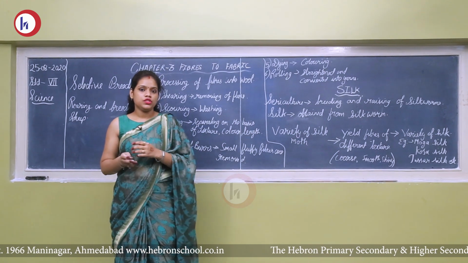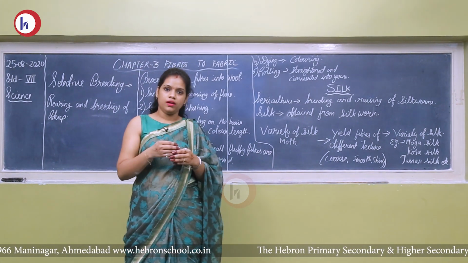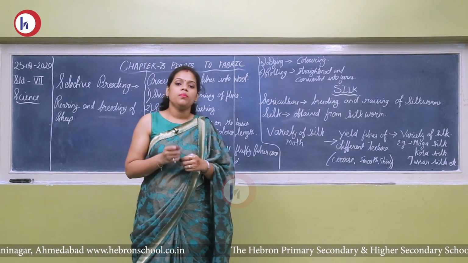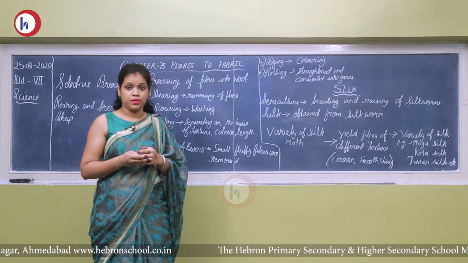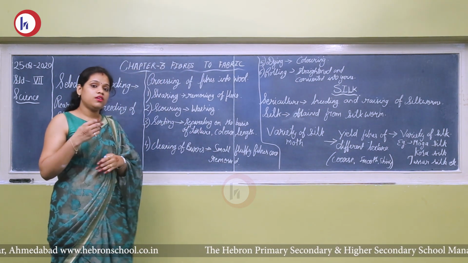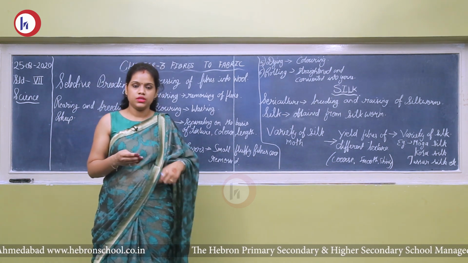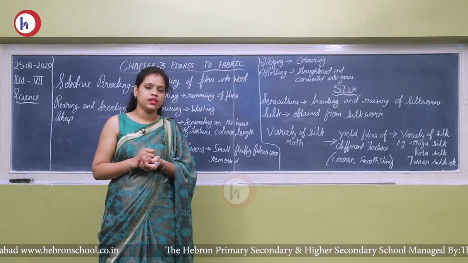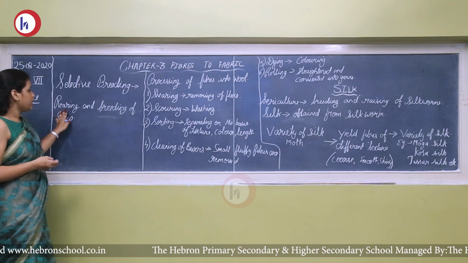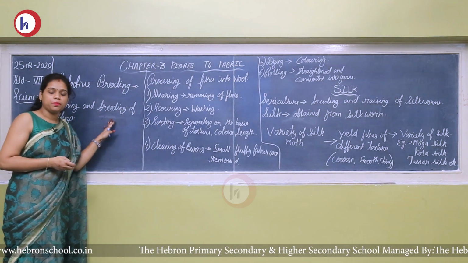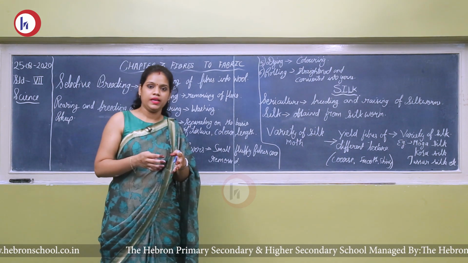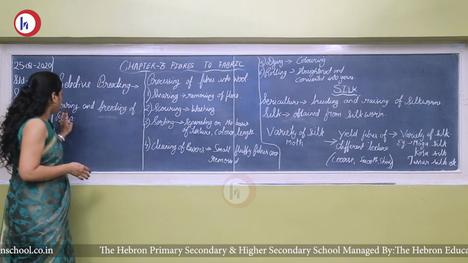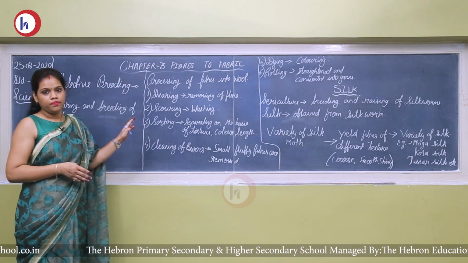So now we understood about the sheep and what is extracted from the sheep. The fine thin hair is obtained to make the wool fiber. So what do they do? The farmers involved in the wool industry, the people involved in rearing and extracting the wool, rear and breed sheep. Rearing and breeding of sheep means they look after the sheep, they feed them, give them water and take care of them, so that they can collect wool from them.